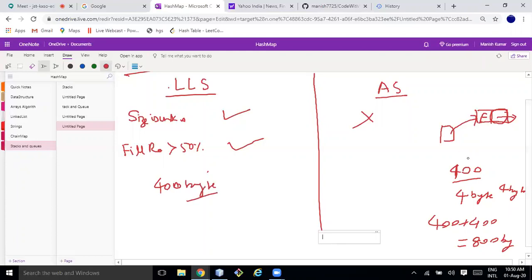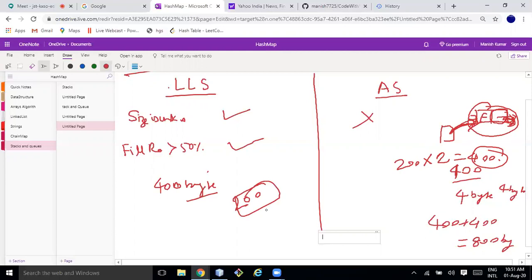And there is additional complexity involved in pointing to this node. If I'm just keeping 2 pointers into consideration, this is the new addition, so it will be adding 2 times more. If I am performing 200 operations, it will actually perform 200 into 2, 400 operations. But here it will perform only 200 operations because it's index based, no need to do anything.